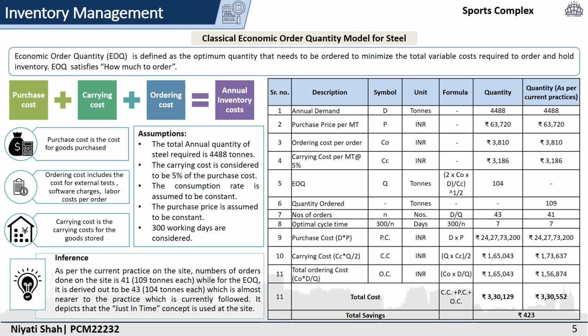Looking at these results and comparing both, we were able to find that just in time is also currently being followed. The order is placed and the materials are delivered when and as required.